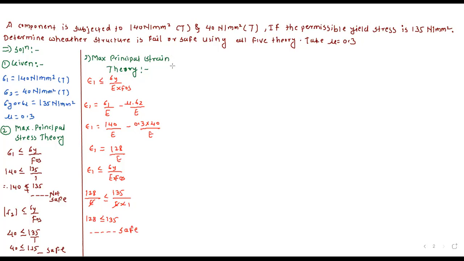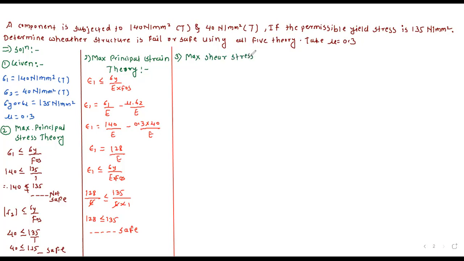Then next we will apply the third theory. The third theory is the maximum shear stress theory.